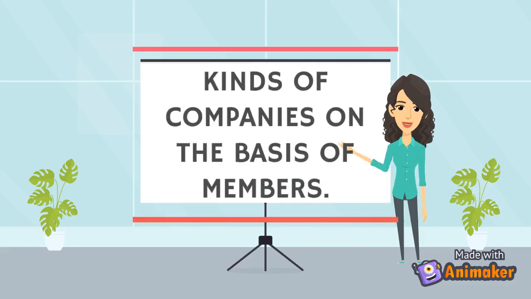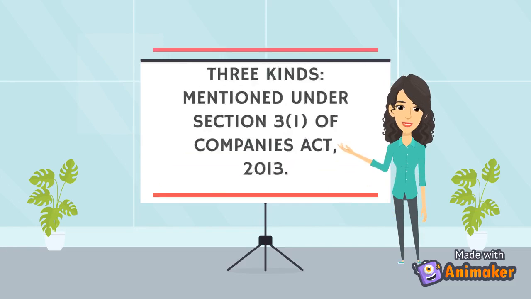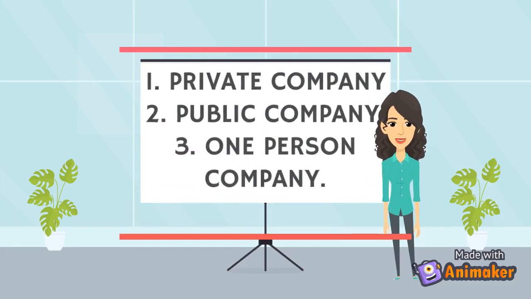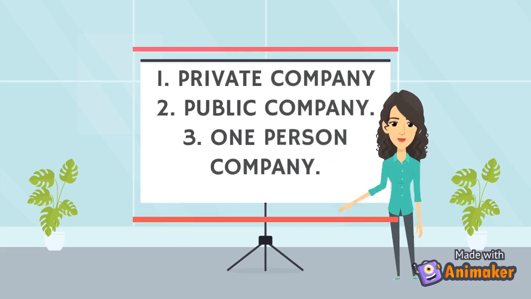Welcome back. Today's topic is kinds of companies on the basis of members. There are three kinds of companies on the basis of members mentioned under Section 3 subsection 1. Those are private company, public company, and one-person company.